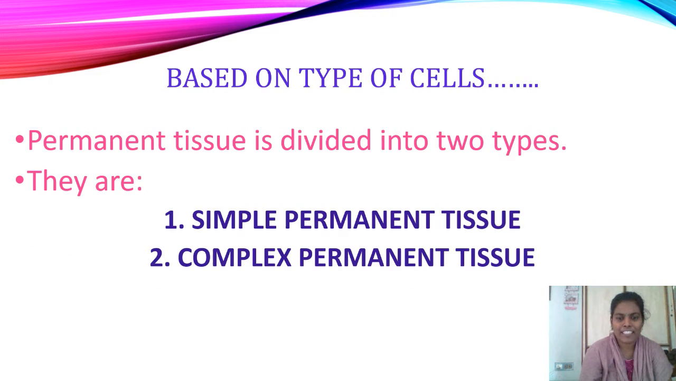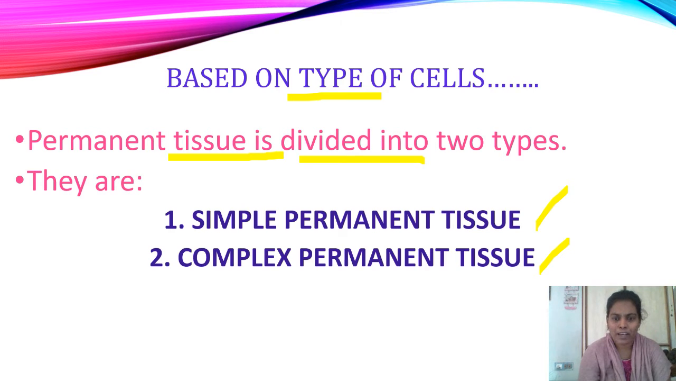Now let us see the classification of permanent tissue. Permanent tissue is divided into two types based on the type of cells. What are the two types? They are simple permanent tissue and complex permanent tissue. How many types of permanent tissues are there? There are two types of permanent tissues based on the type of cells: one is simple permanent tissue and the second one is complex permanent tissue. What is the difference between these two types of permanent tissues? I already told you, based on the type of cells.